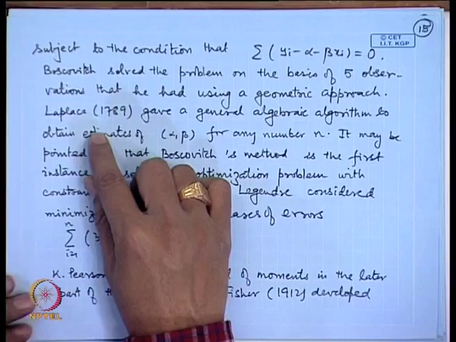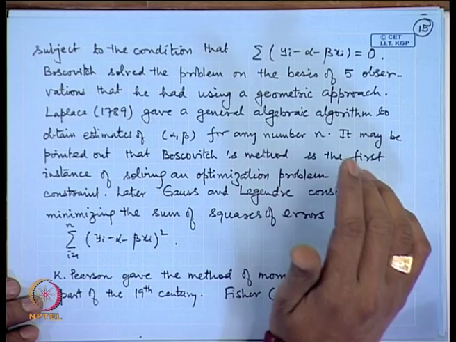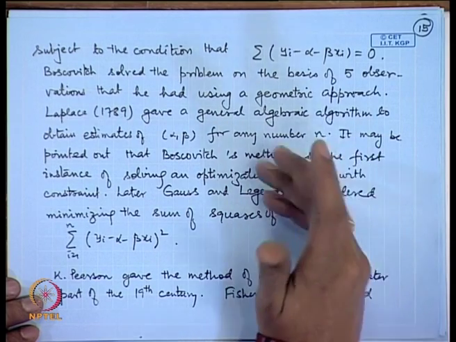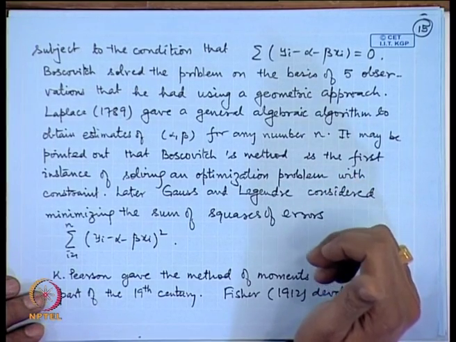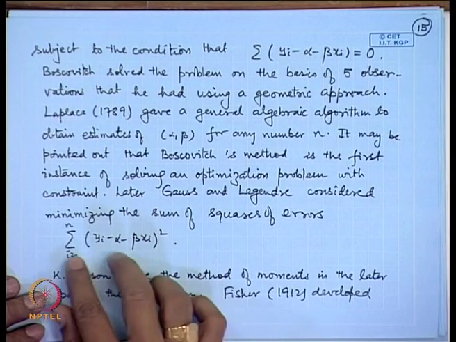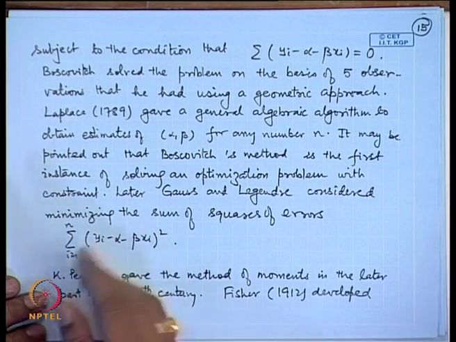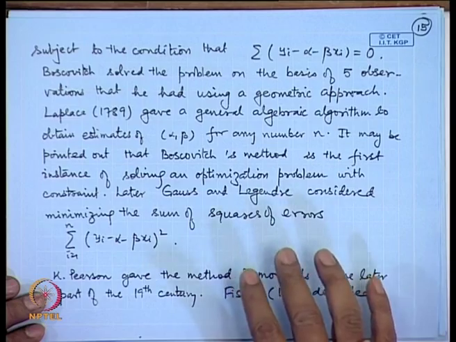Later on, Laplace gave a general algebraic solution to this problem. This can be considered the first attempt to solve an optimization problem under constraints. Later, Gauss and Legendre considered the minimization of the sum of the squares, and that is why it came to be known as the method of least squares. So modern statistical inference started as early as the 18th century.